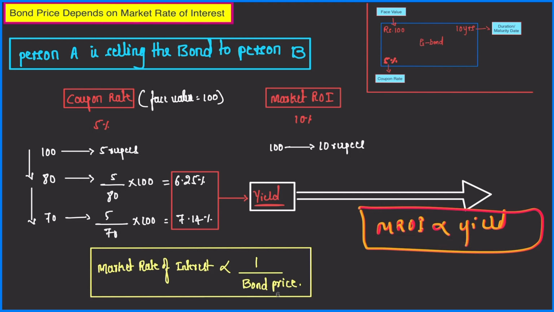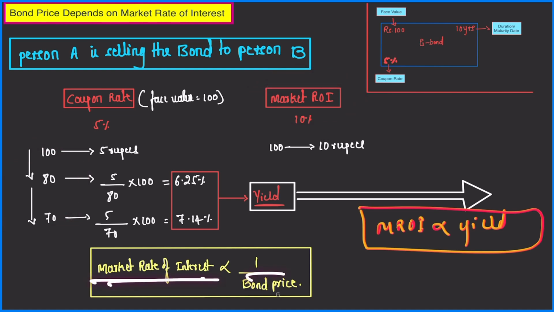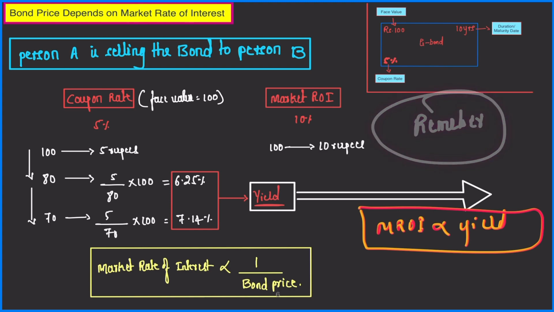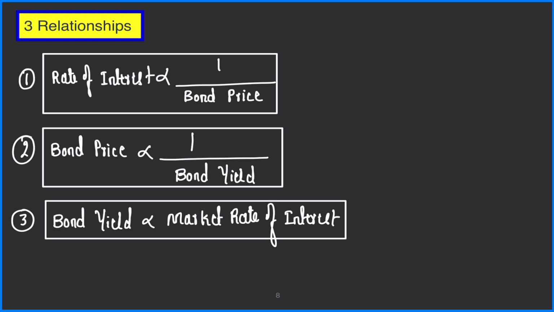Understand this very carefully. And what is the relationship between market rate of interest and bond price? As I told you, market rate of interest is inversely proportional to bond price. So basically, when we understand bond price, market rate of interest, and yield, there are three important relationships that you need to remember. Because if you remember those three relationships, then the whole concept is very clear to you. Let us understand what are those three relationships. Two, I have already told you, one more is remaining. Let me repeat the first two and then I will tell you the third also.